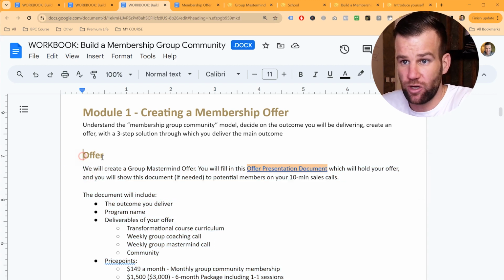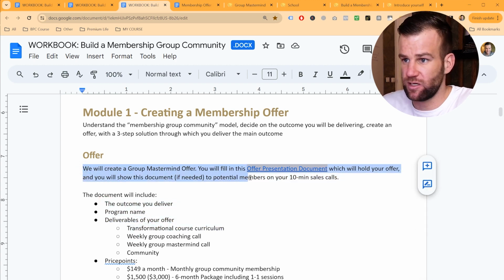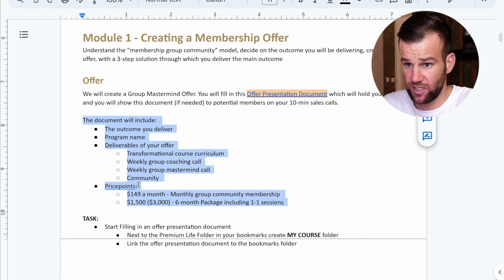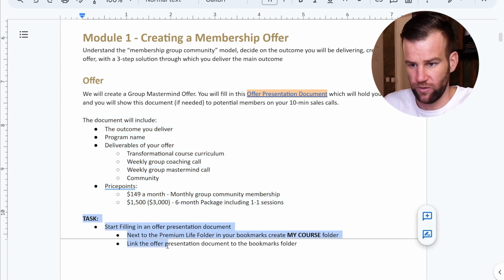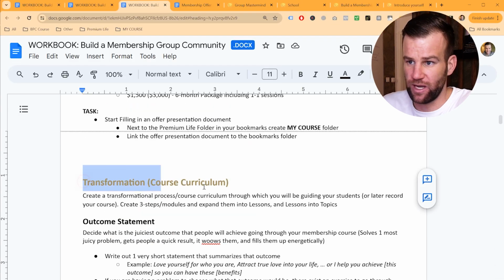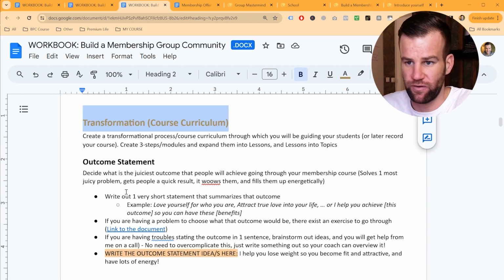But I taught you my lesson of how to create an offer in 1, 2, 3 points. The first point was, hey, here is an offer document that we need to fill in. Second point was, that document includes this and the price point. And the third topic was, hey, do this task now. You're going to be filling that document in, right? So my lesson is out of, let's say, 3 topics. And each of my lessons is out of a few topics.